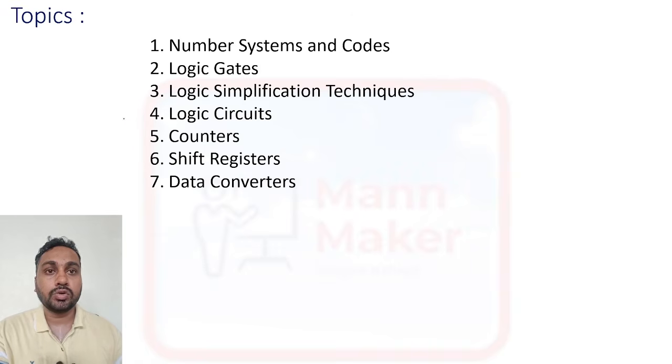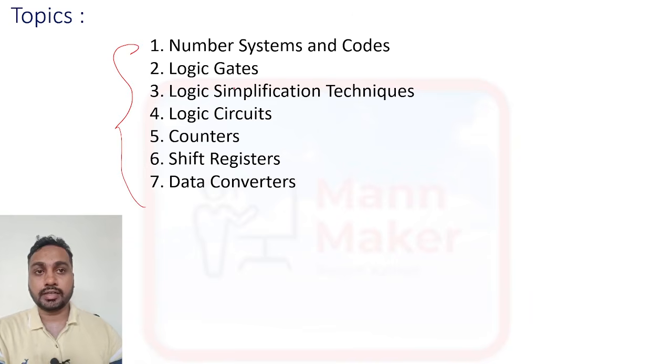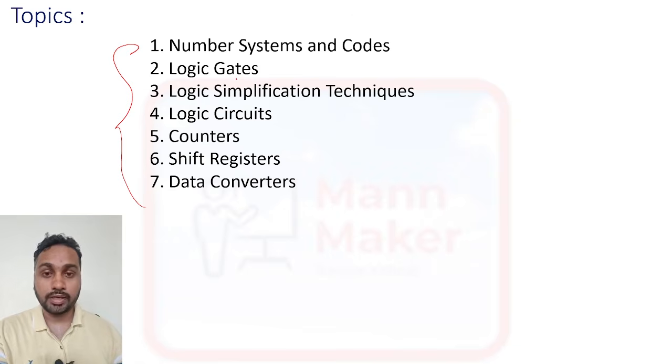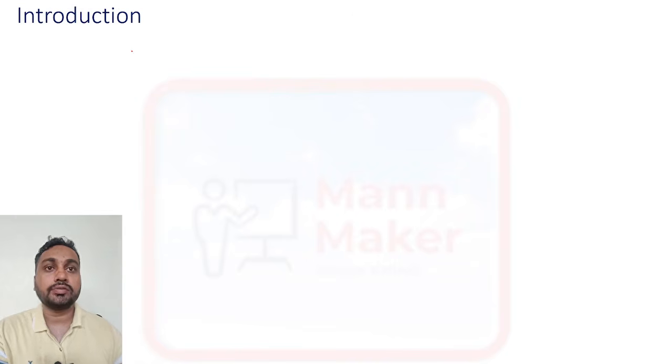Okay, so basically, if we talk about digital electronics, these are the topics we have in digital electronics from which questions come in the exam: number system and codes, logic gates, logic simplification techniques, logic circuits, counters, shift registers, and data converters. Okay, so we'll discuss one by one. First, we'll start with